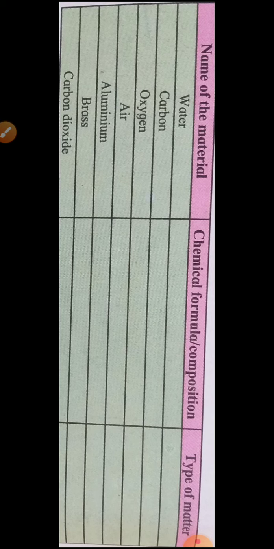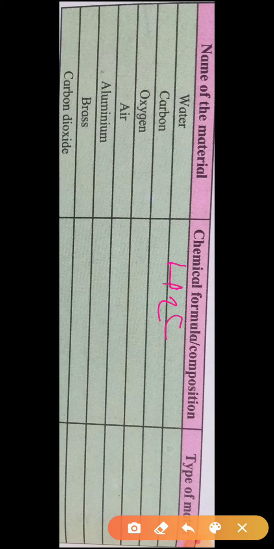Now here, first, water. What is the chemical formula of water? H2O. Yes, so the chemical formula is H2O. Now, is the type of matter an element or a compound? It is a compound. Yes. Second, carbon. What is the composition or formula? Carbon is C. Is it a compound or an element? Element. Yes. Oxygen. What is the formula? O. Correct. Is it an element or compound?